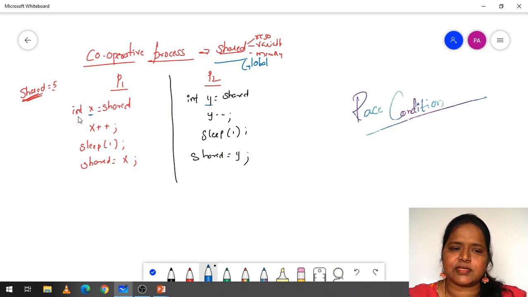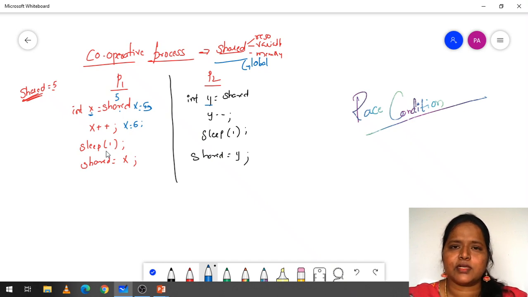Here x is an integer variable in which we are going to store the value of shared. Shared is equal to 5, so now x is going to have the value 5. Here x is equal to 5. Now x plus plus, in the sense x is going to be 6 now.